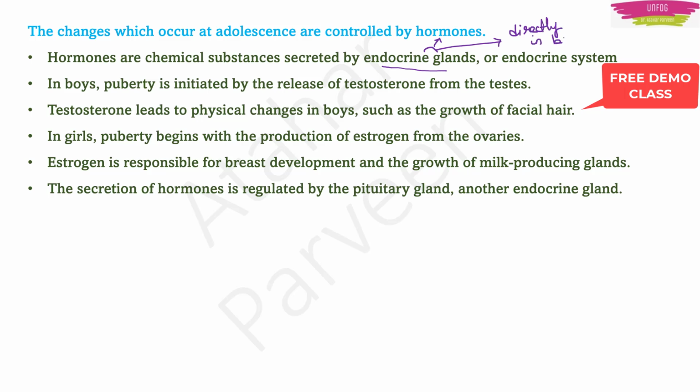Endocrine glands secrete the hormones and directly dump them into our blood. All the endocrine glands together we can call an endocrine system.